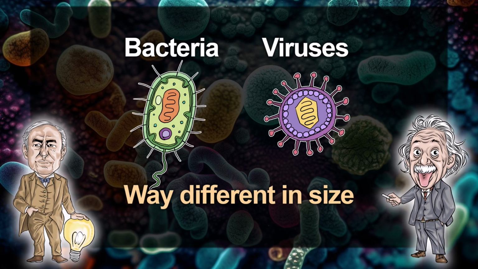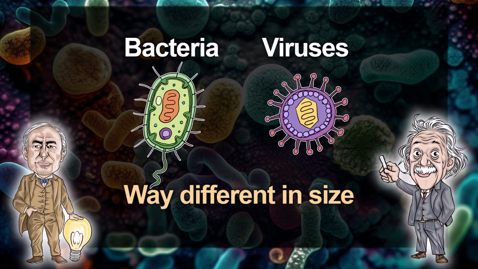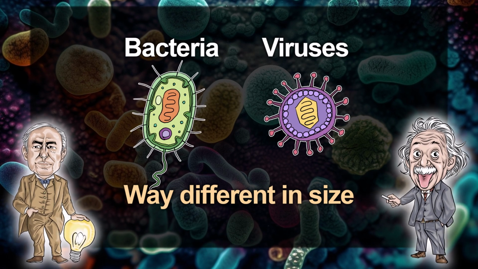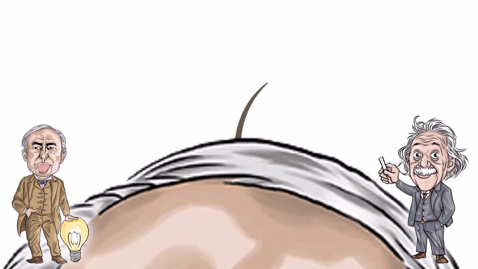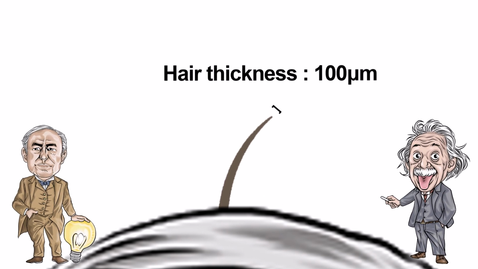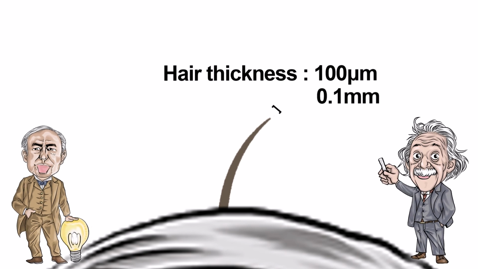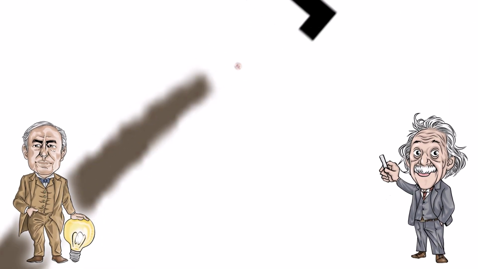First of all, bacteria and viruses are completely different in size. Both are super tiny, right? Yeah, you can't see them with the naked eye. Take a look at this. This is me, right? Yeah, and the thickness of your hair is 100 micrometers. That means it's around 0.1 millimeters. Hair is really thin. Let's zoom in even further from here.